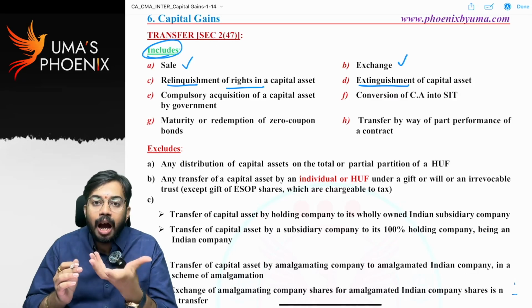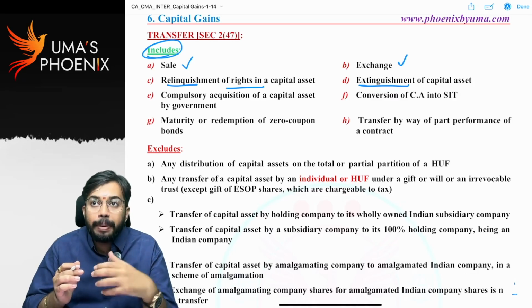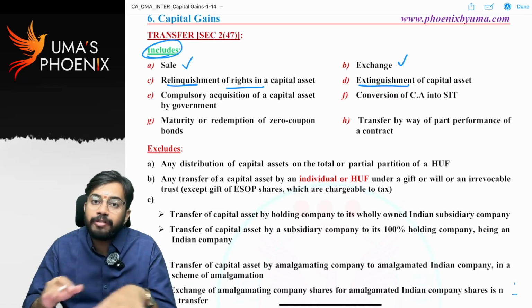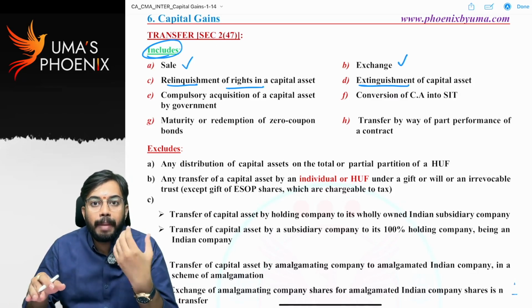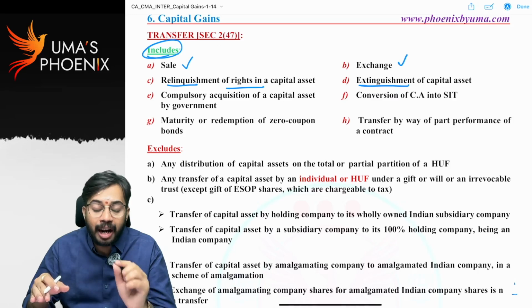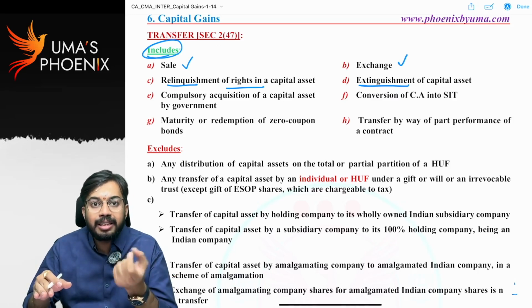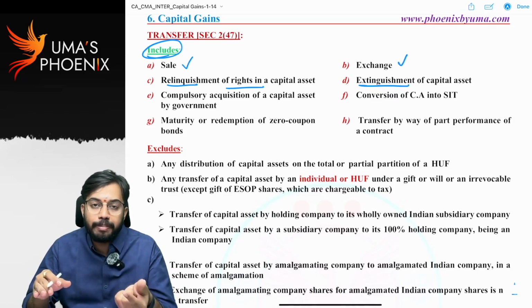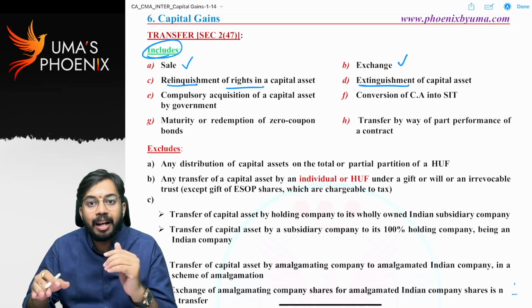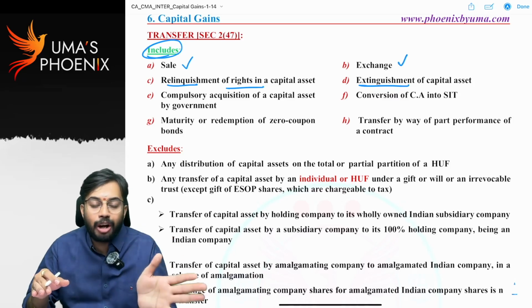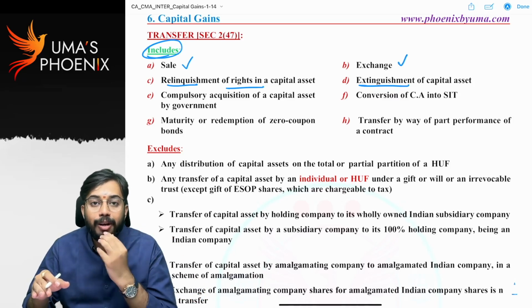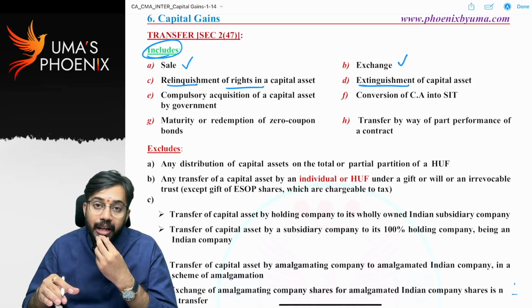Another example, I have equity shares with me. Company bought back the equity shares and returned the money. So whenever a company buys back the equity shares and the rights in the equity shares are returned, there are no more equity shares. So buyback we can call extinguishment of capital asset. Whenever a company buys back and writes off, the capital asset will not exist. So even in case of buyback, capital gains are required to be calculated.